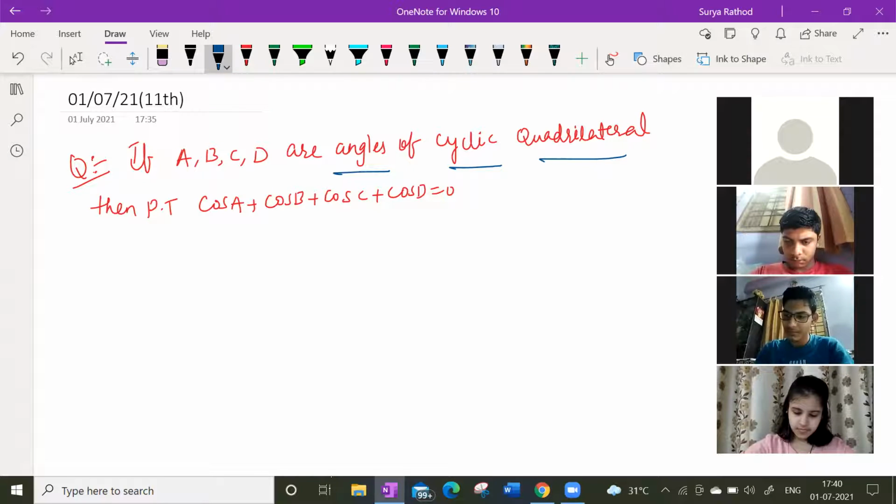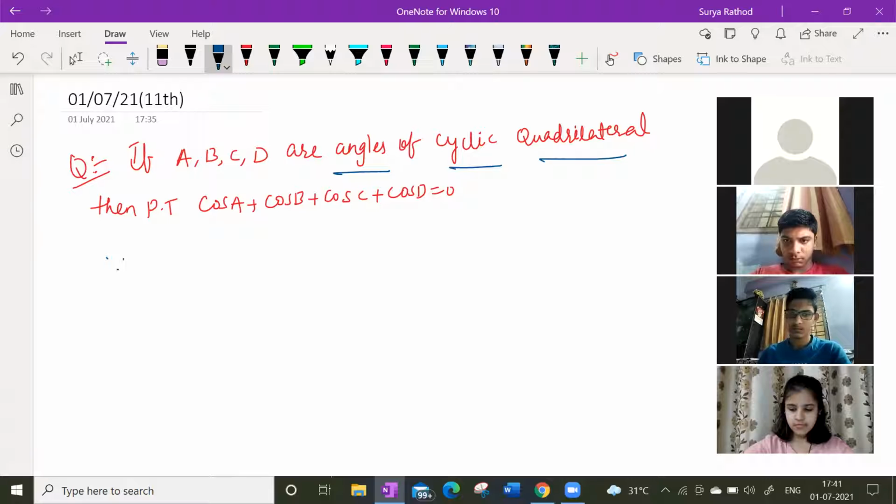Now ABCD is a cyclic quadrilateral, isn't it? So look at this.